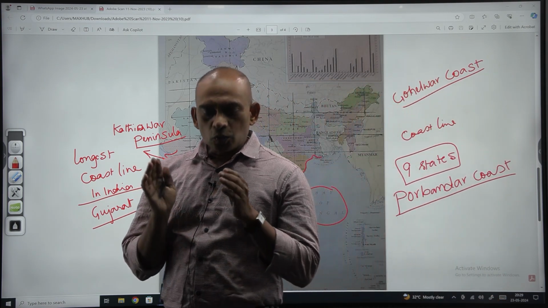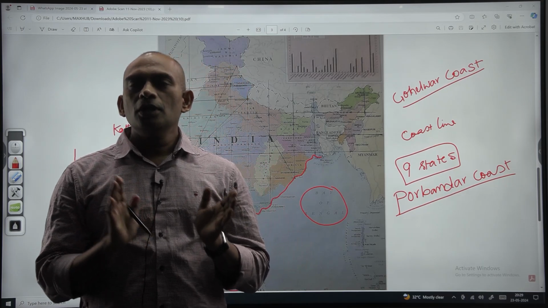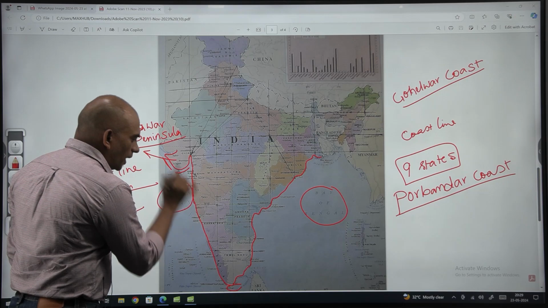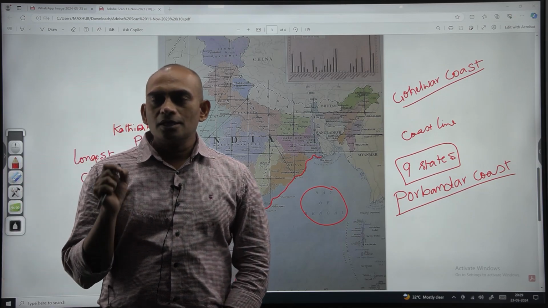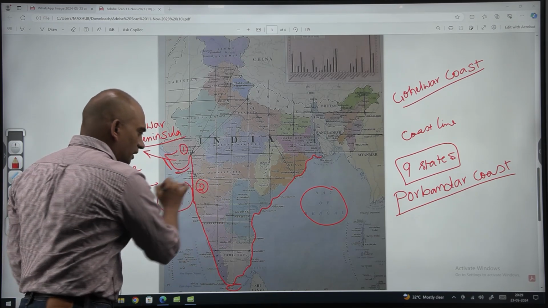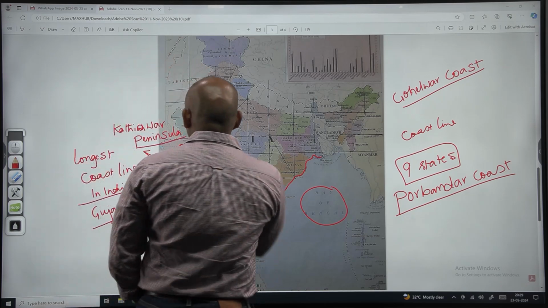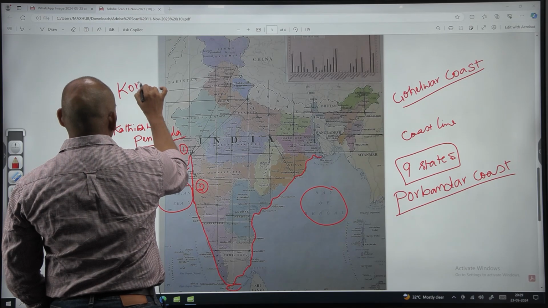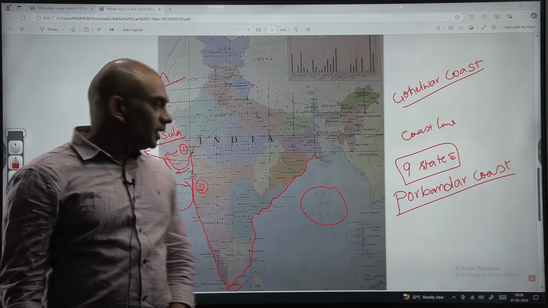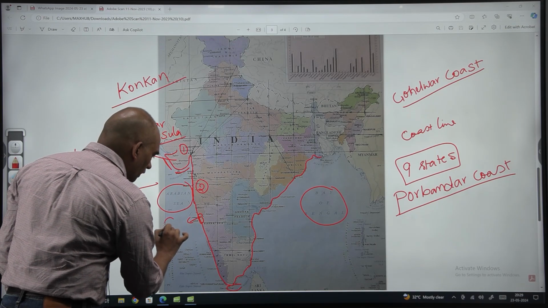So Gujarat has got the longest coastline in India among all other states. Then if you come to Maharashtra, this is the first one Gujarat and this one is the second, Maharashtra. Maharashtra's coastline is known as the Konkan coast. And here a small state is there, this is Goa.